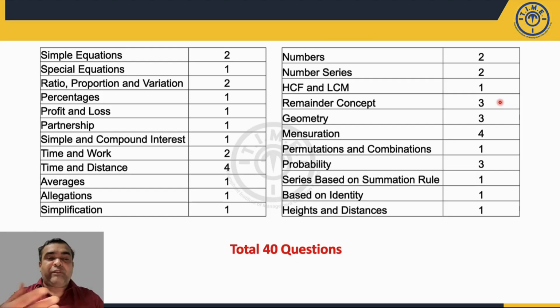So you could have attempted the easier ones, probably the questions where the data is given in one line or two lines. Those you could have attempted, and the remaining questions you could have skipped.